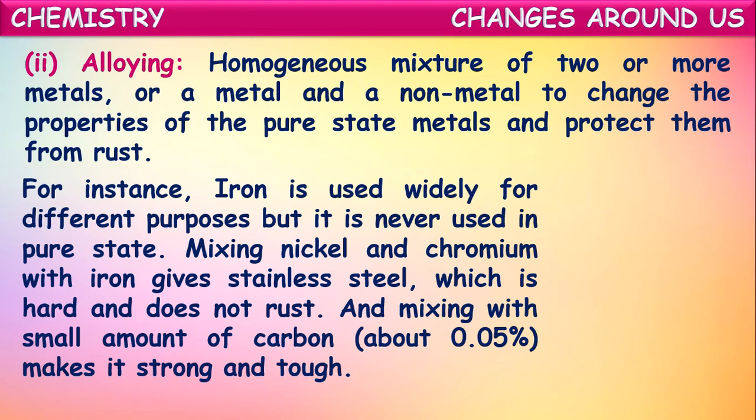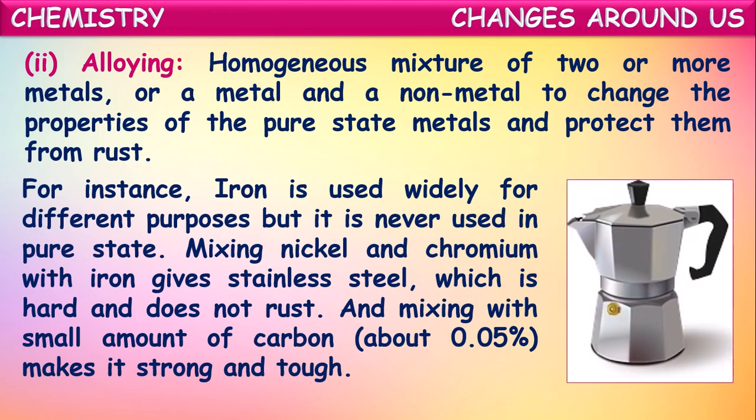That's why mixing nickel and chromium with iron gives stainless steel, which is hard and does not get rust. And mixing with a small amount of carbon makes it strong and tough. So in this way, iron is made rustless and strong and tough by mixing with certain metals like nickel and chromium and one more non-metal, carbon. By mixing all these with iron, the resultant product is called stainless steel.